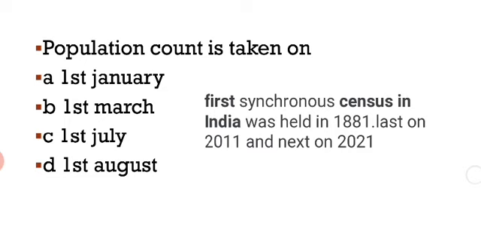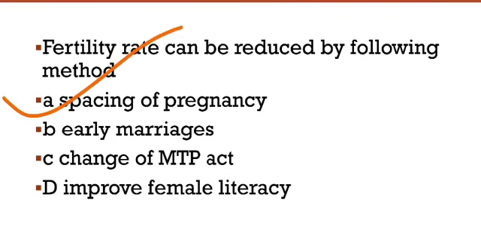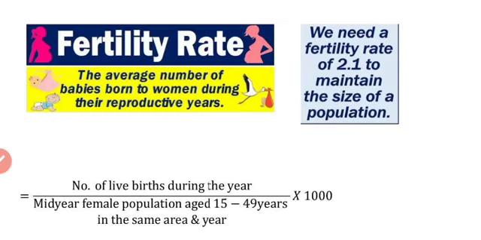Okay. The next question, fertility rate can be reduced by the following method. So here our right answer is spacing of pregnancy. Okay, so what is fertility rate? It is the average number of babies born to a woman during her reproductive years. We need a fertility rate of 2.1 to maintain the size of our population.